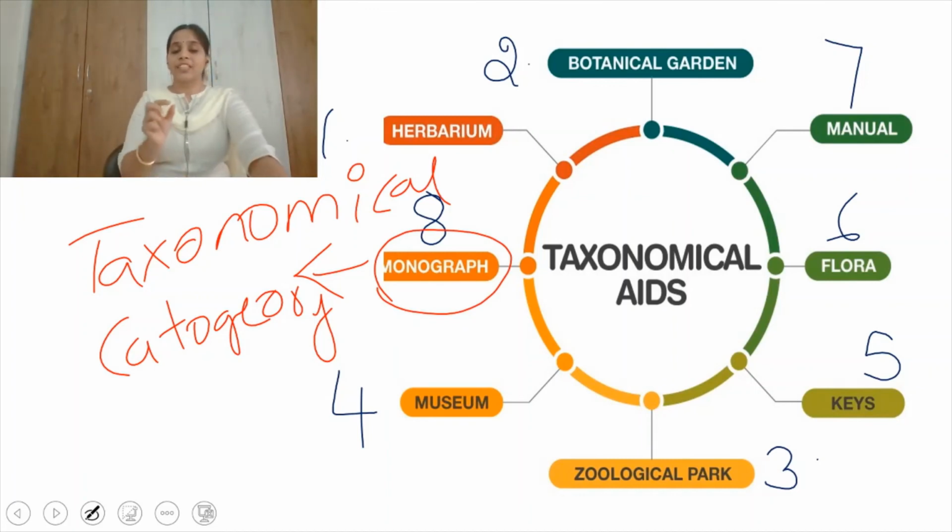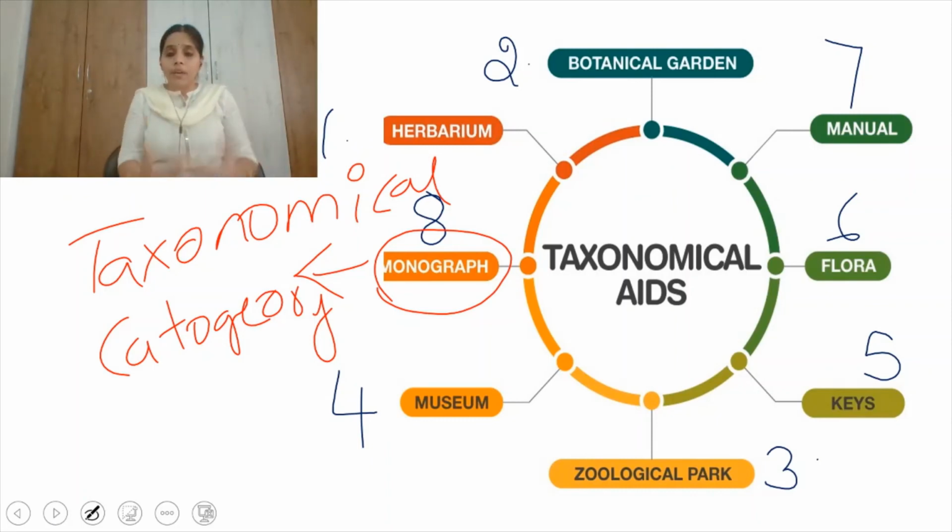Monograph is a taxonomical aid which gives complete information about a taxonomical category. What information will it give? Anatomy, the internal structure; physiology, the life processes that take place in that group of genus; the mode of reproduction, whether sexual reproduction or asexual reproduction; biochemistry, what type of chemicals are present inside the living organism.